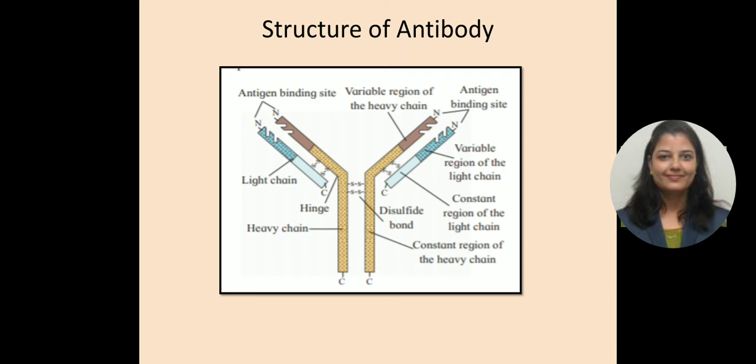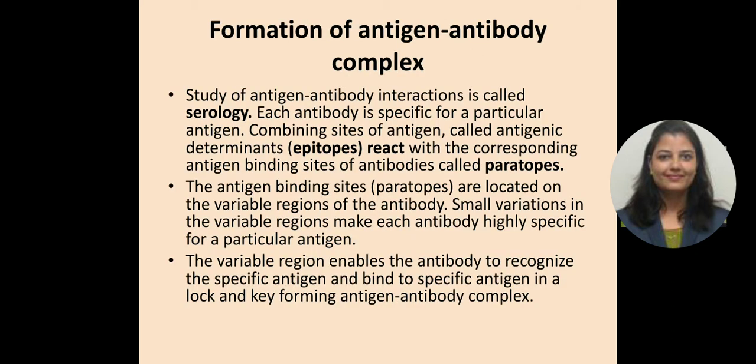You will find the darker sides of both the chains, they are the antigen binding sites. That is how they form an antigen antibody complex. So this is the structure of an antibody, which is a Y-shaped molecule.